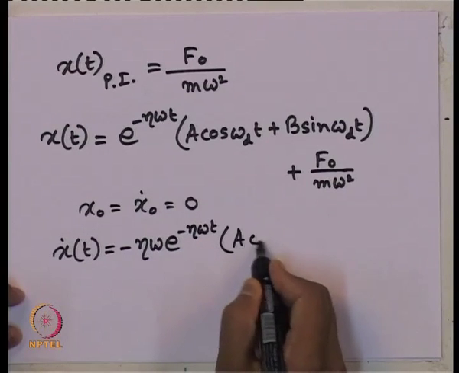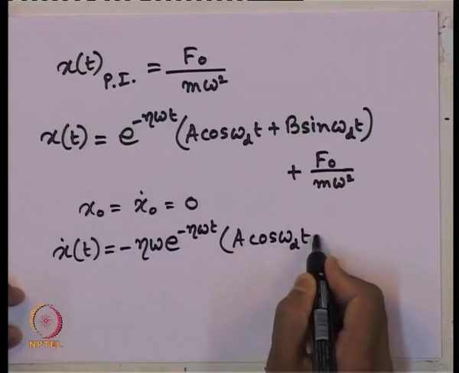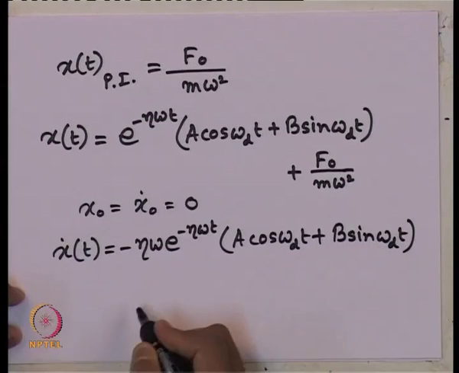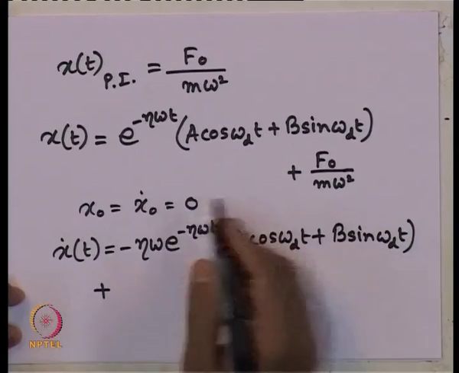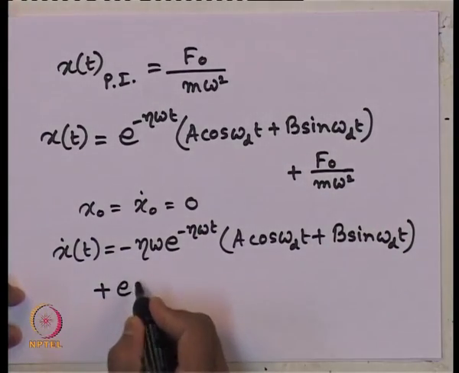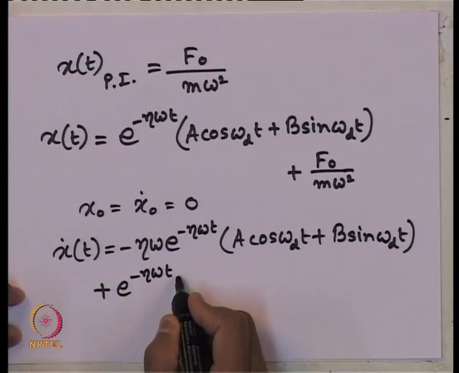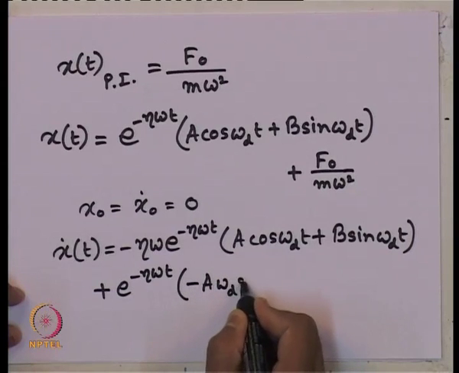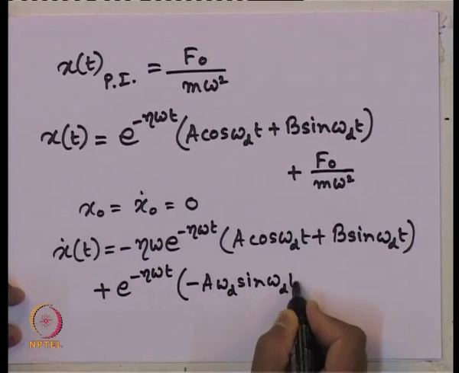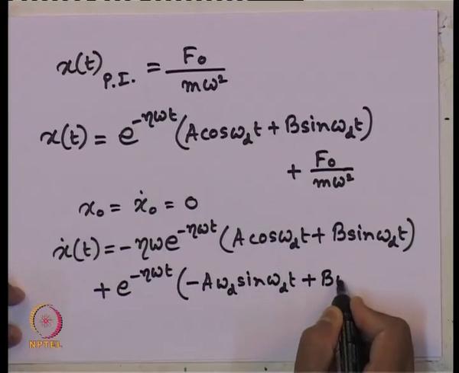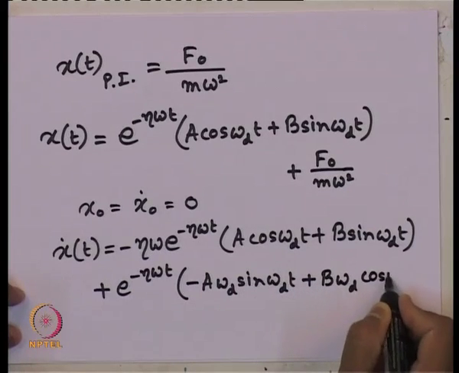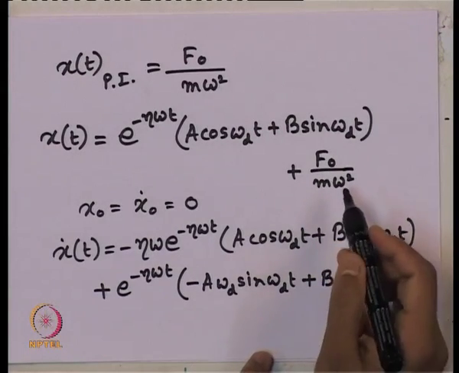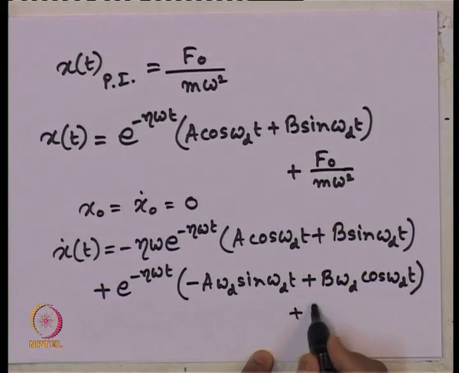It remains as it is, a cosine of omega_d t plus b sin of omega_d t plus, next I am differentiating this component. So, e to the power minus eta omega t, minus a omega_d sin omega_d t plus b omega_d cos omega_d t, and this component if we differentiate, of course, it will give us 0 plus 0.